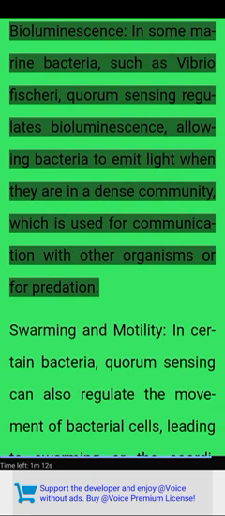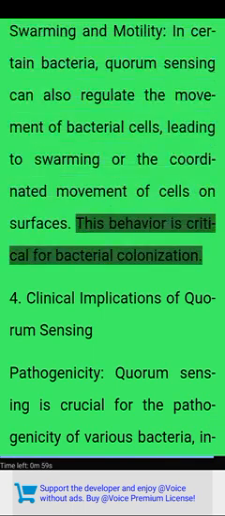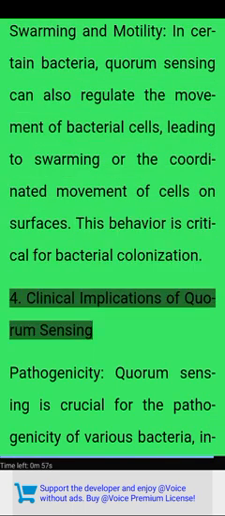Bioluminescence. In some marine bacteria, such as Vibrio fischeri, quorum sensing regulates bioluminescence, allowing bacteria to emit light when they are in a dense community, which is used for communication with other organisms or for predation. Swarming and motility. In certain bacteria, quorum sensing can also regulate the movement of bacterial cells, leading to swarming or the coordinated movement of cells on surfaces. This behavior is critical for bacterial colonization. 4. Clinical implications of quorum sensing.